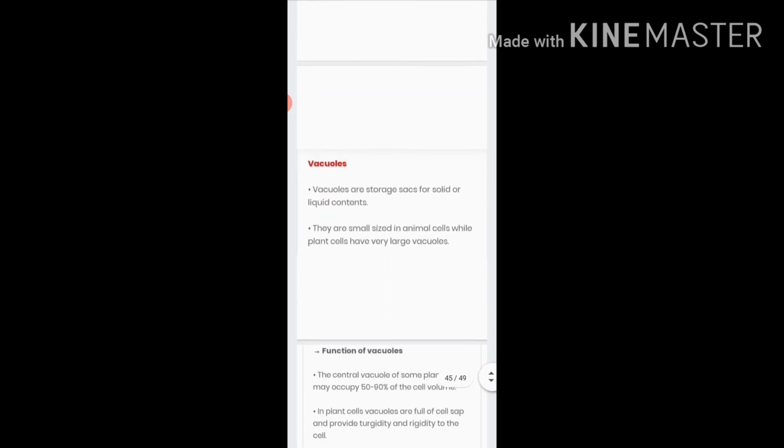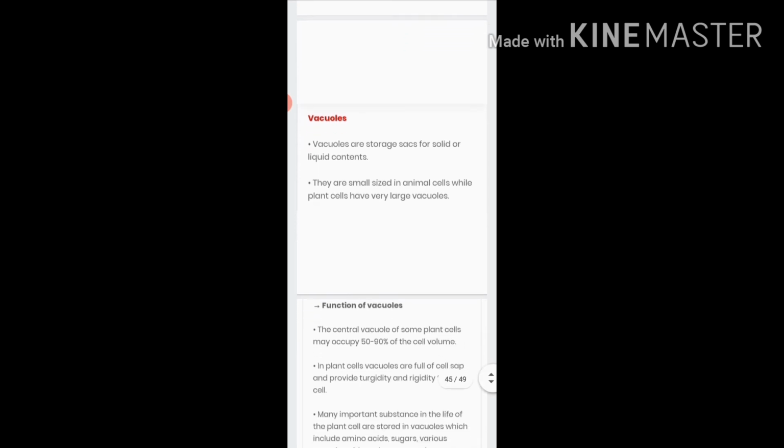Then the last portion, that is vacuole. These vacuoles are storage sacs where the solid or liquid contents are stored. In plants, the vacuoles are very big in size, occupying about 50 to 90% of the space, while vacuoles are absent in animal cells. And if they are present, they will be very minute in size and very few in number.